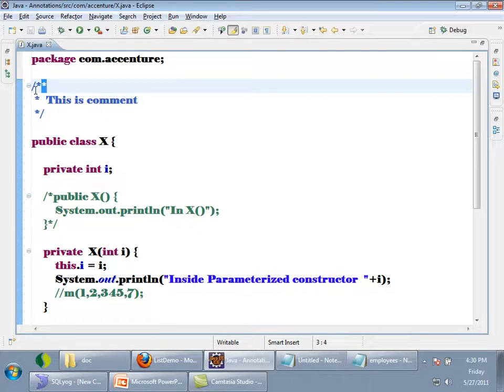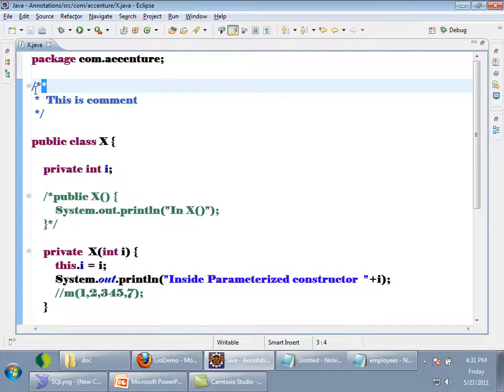In the bytecode, in the .class file, will that comment be there? No. For a compiler, it does not make any sense. These comments are for our sake, for us to understand what this method is doing or what this class is doing. So the comments are present in the .java file level only. In the .class file, there will be no bytecode for this comment, because for a compiler it does not make any sense, right? So the compiler need not understand comments or Java doc comments.